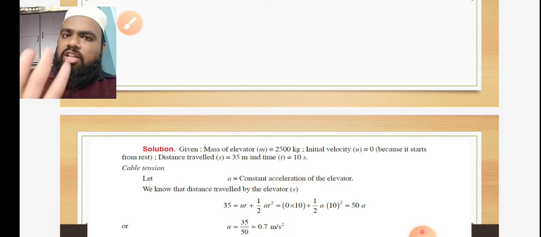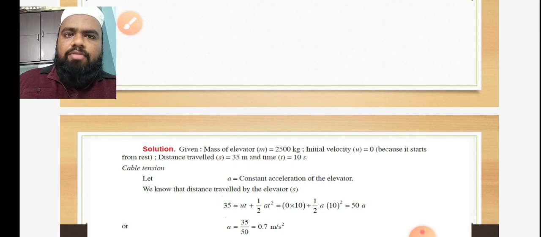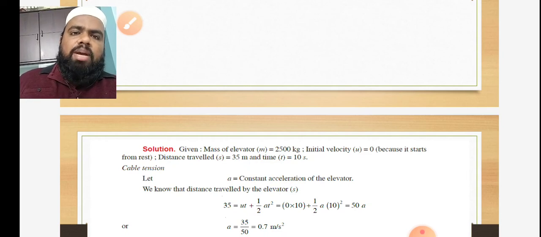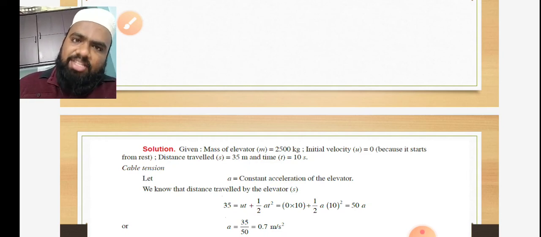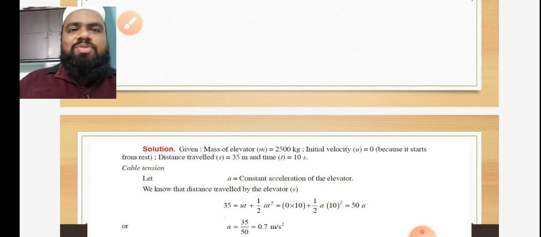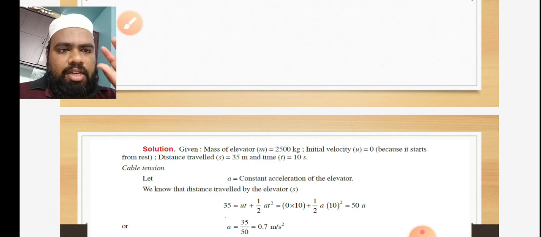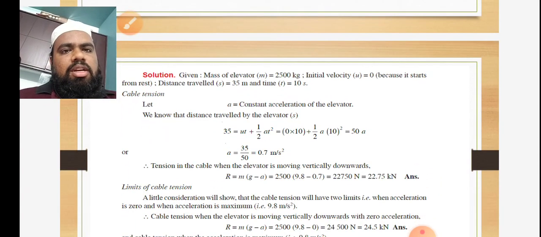Simple. We have to draw the free body diagram for the figure, and consider all the forces which are in the direction of motion, and that will be placed in the place of F and is equal to m, which is W by g, into acceleration. Then all the unknowns you can find out. Okay, do the problems, concentrate on the problems.